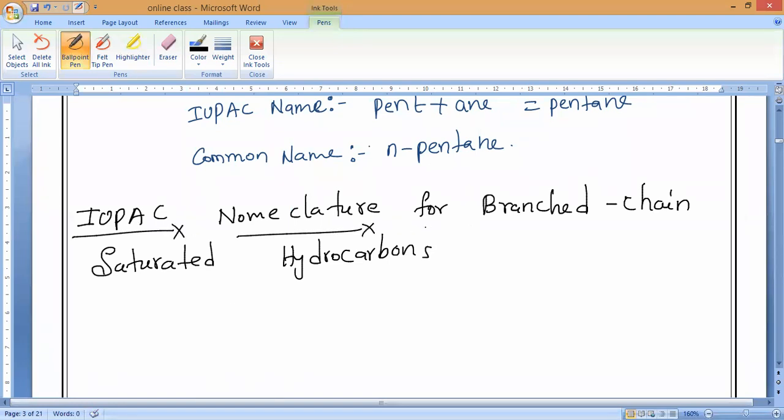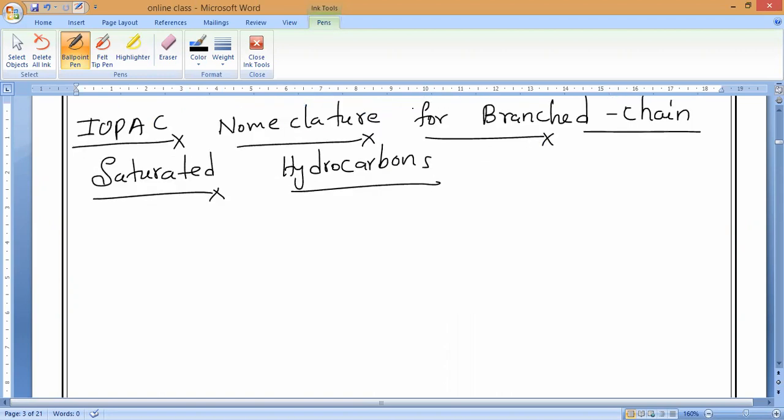So now, if you want to name the branched chain saturated hydrocarbons, then we have to remember 5 certain rules, a set of rules. Let us see what the rules are. From this set of rules, one question will surely come in every exam.